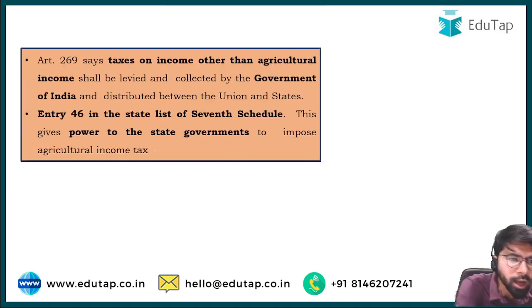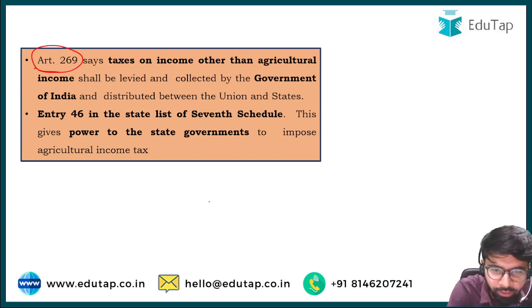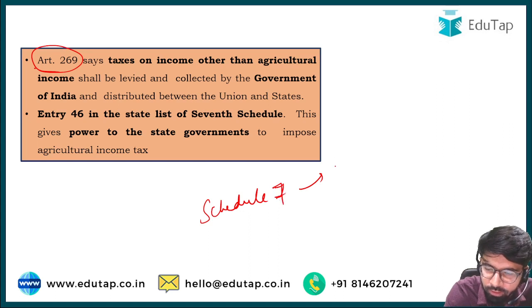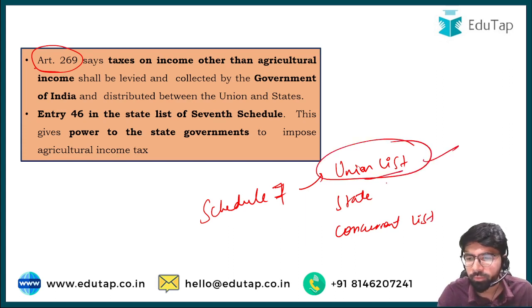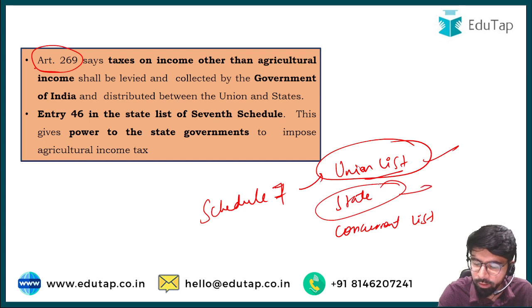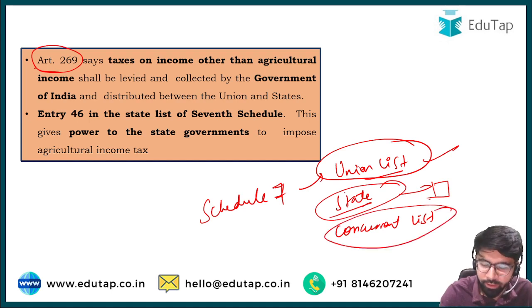Let us look at that. Article 269. If you have studied it as a part of Schedule 7 of the Indian Constitution, where it has been clearly mentioned what the subjects of the Union list, State list, and Concurrent list are. All the subjects within the Union list will be looked after by the Union government. Similarly, the subjects within the State list will be looked after by the state government. And within the Concurrent list, both the Union as well as the state governments will look at it. If there is any contradiction, then the laws of the Union government will prevail.